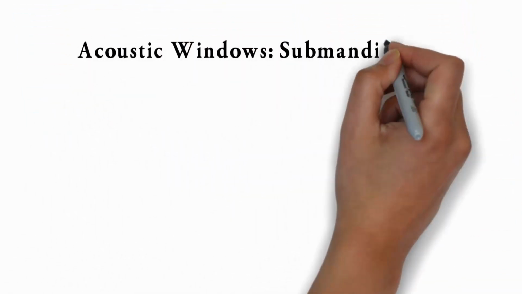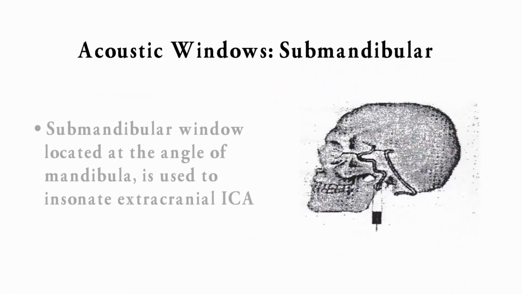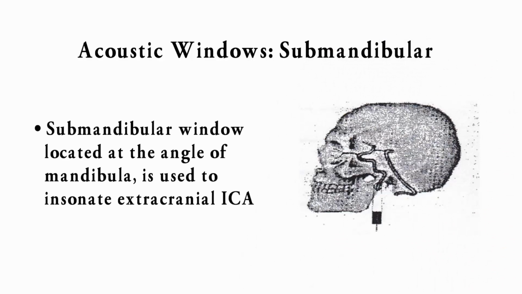Acoustic windows. Submandibular window, located at the angle of the mandible, is used to insonate the extracranial ICA. Submandibular approach.